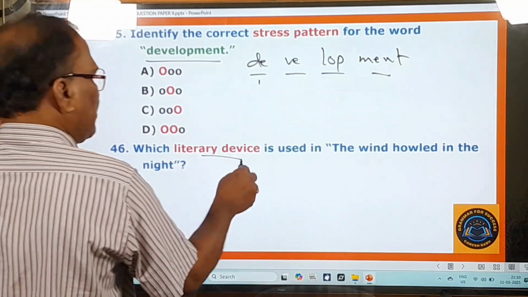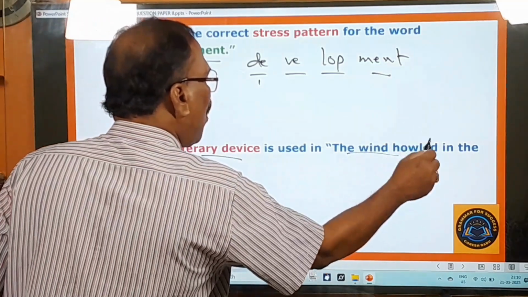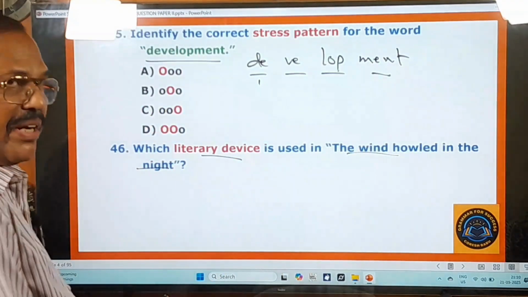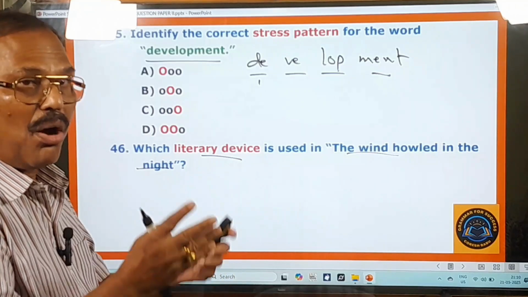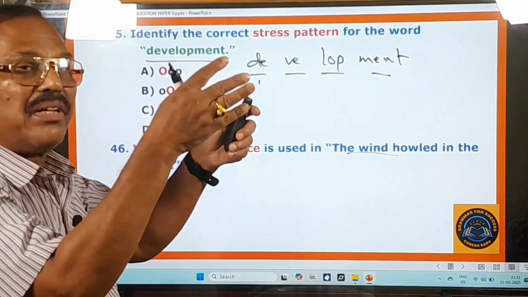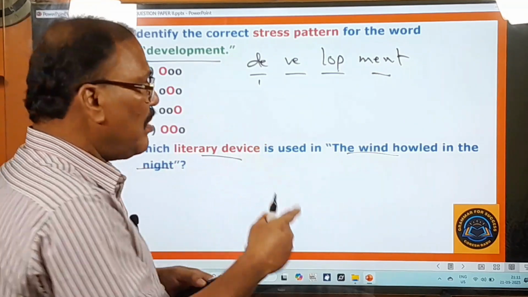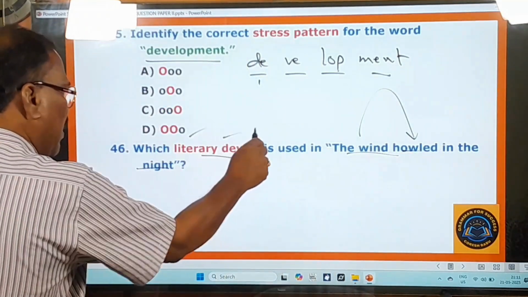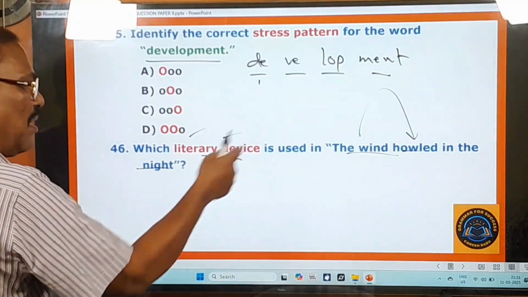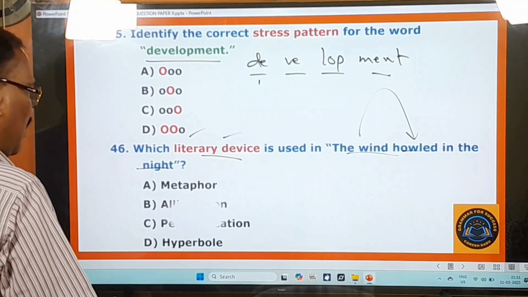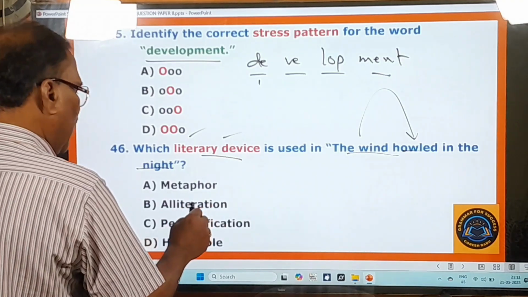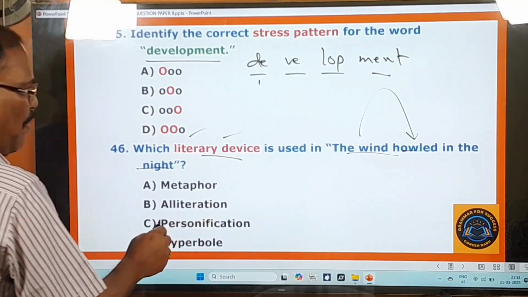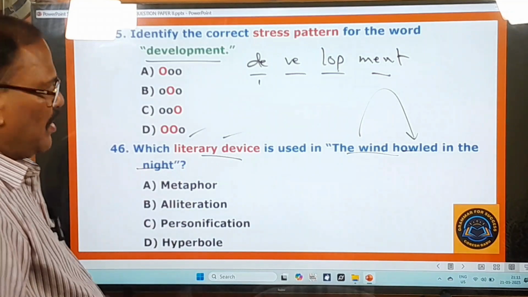Which literary device is used in "the wind howled in the night"? So, the wind howled. Okay, howling means what? Oh, like that, that is called a howling noise. So here, what kind of literary device can you find in this line? The options given are: metaphor, alliteration, personification, hyperbole. You know that very well, right?